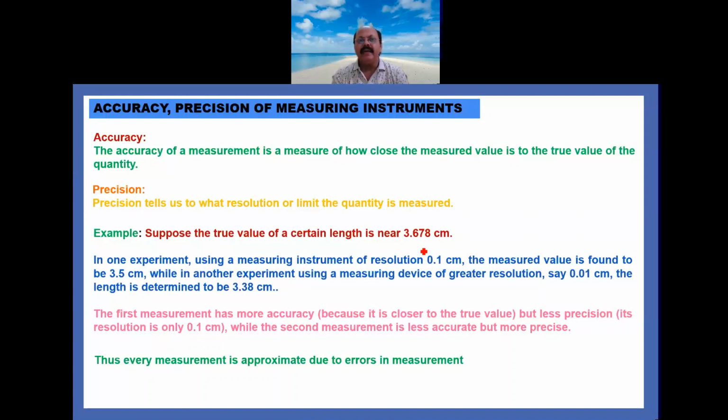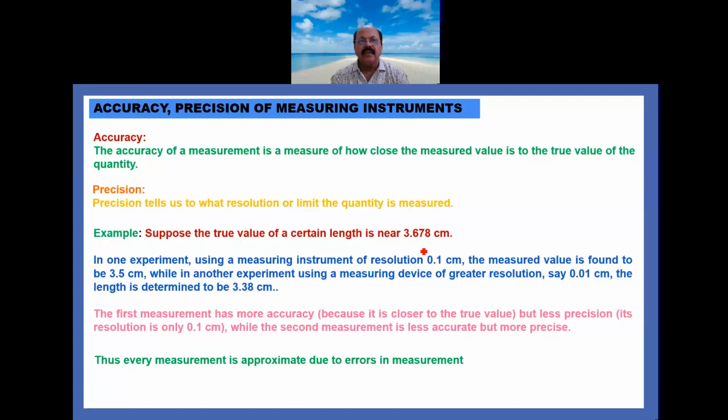While in another experiment using a measuring device of greater resolution, say 0.01 centimeter, the length is determined to be 3.38 centimeter. So in the first measurement, by the instrument whose resolution is 0.1 centimeter, the length measured is 3.5 centimeter.